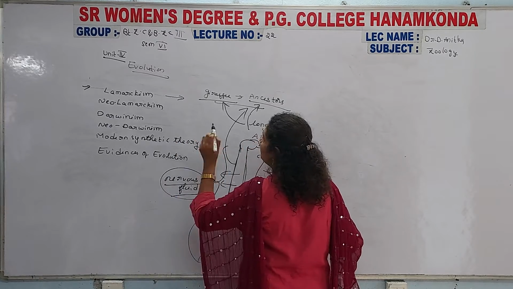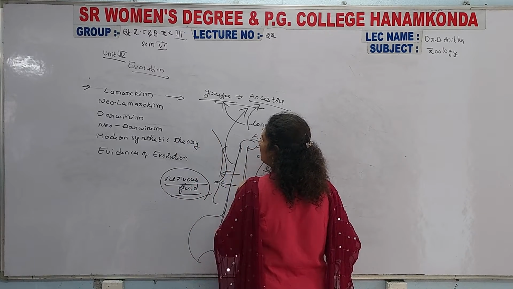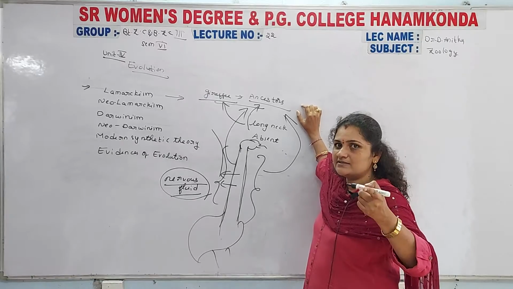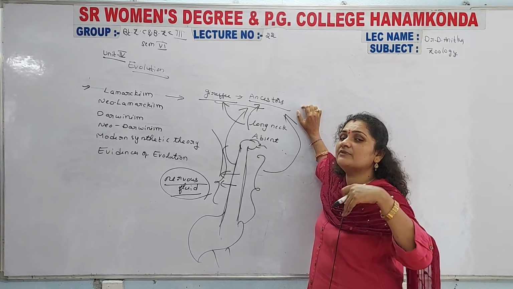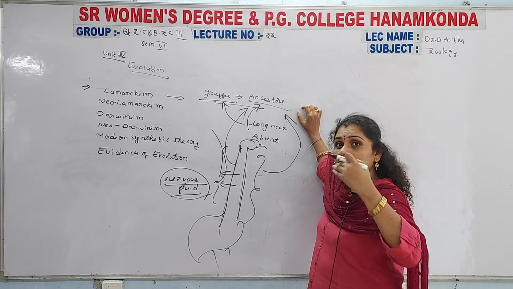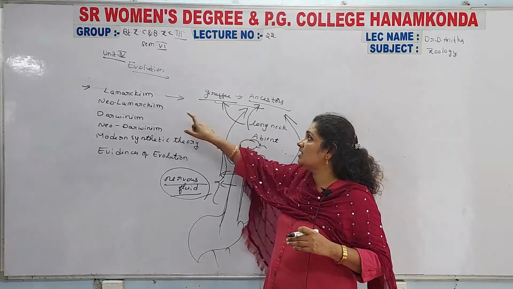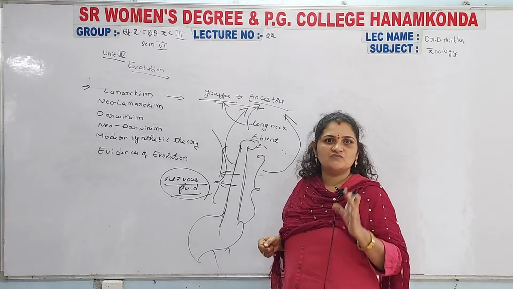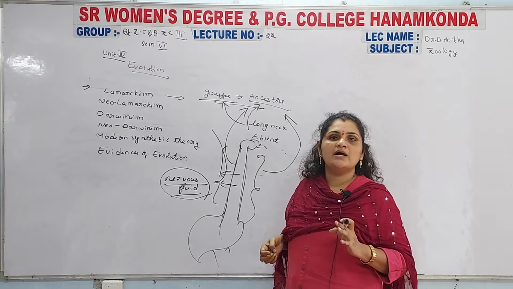So it is an evolution. It was considered as an evolution from their ancestors. Some development took place from their previous organisms, and that development is considered here as evolution. That was mainly explained by Lamarck, and it is considered here as Lamarckism.